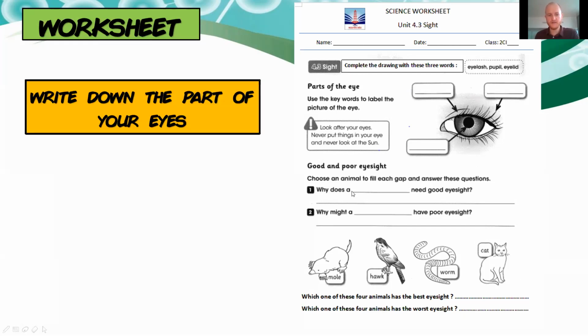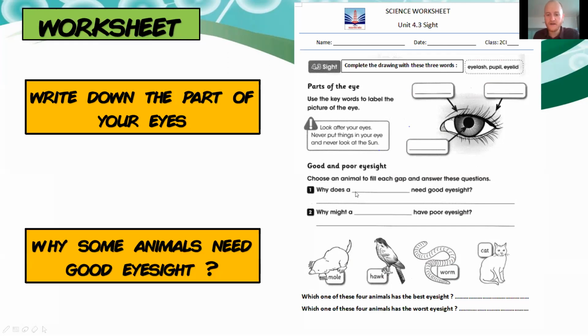I want you to complete here with why does any animal need a good eyesight? And then you answer the question under. Here, why might something have a poor eyesight? And you can answer. 2 more questions here. Which one of these 4 animals has the best eyesight, do you think? And which one do you think has the worst eyesight? Okay, so very easy. 1, 2, 3, 4, 5, 6, 7, 8, 9 words to write, or a bit more than 9. Okay, don't forget name, date, class. We'll correct it in the next lesson.